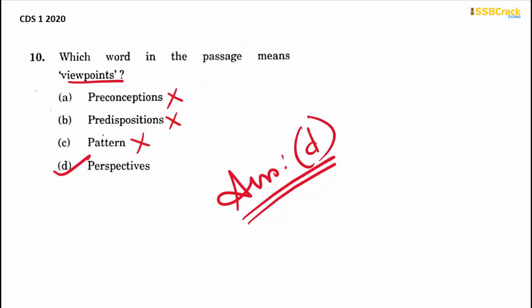But if you are following the shortcut tricks like what I've shown you here, or if you have been practicing enough comprehension questions, then you can solve the questions easily, quickly and correctly from the comprehension section of the CDS 1 2020 English question paper.